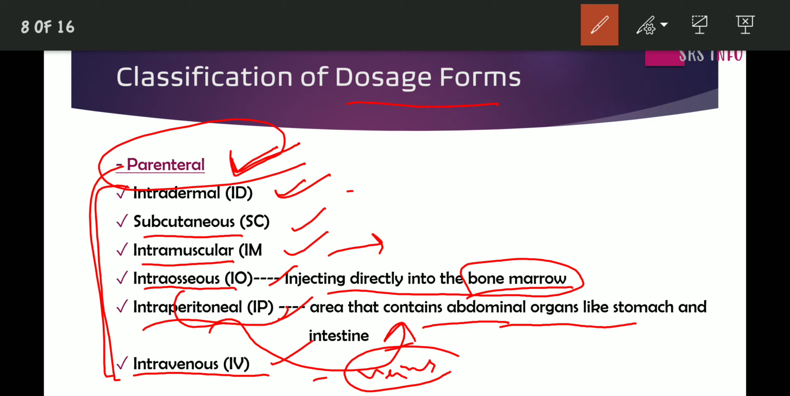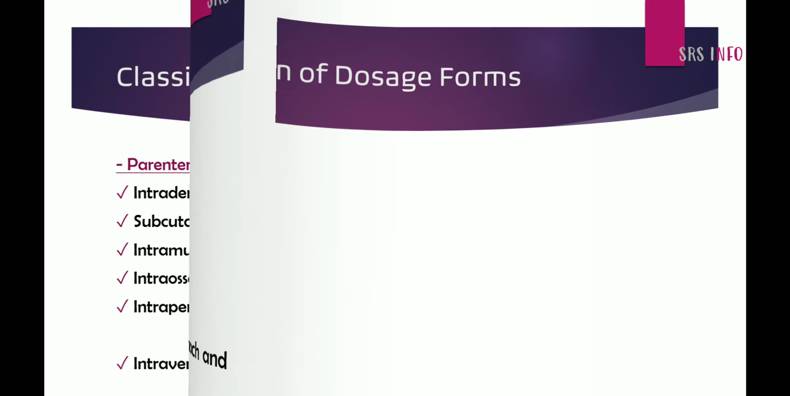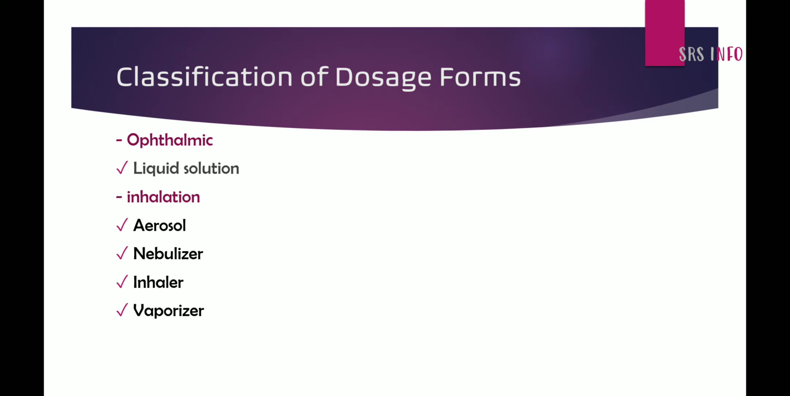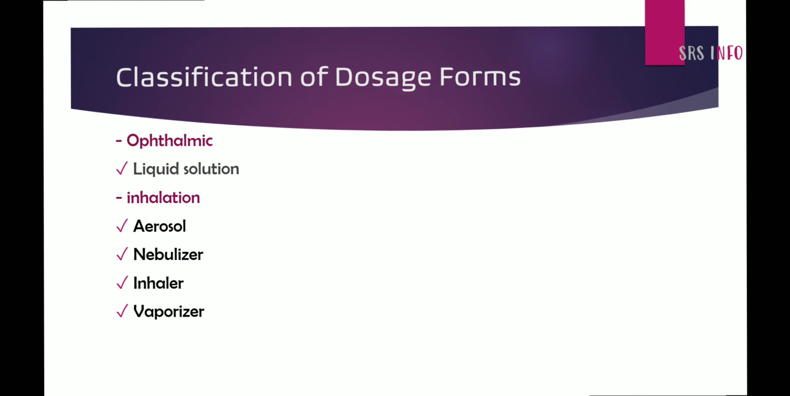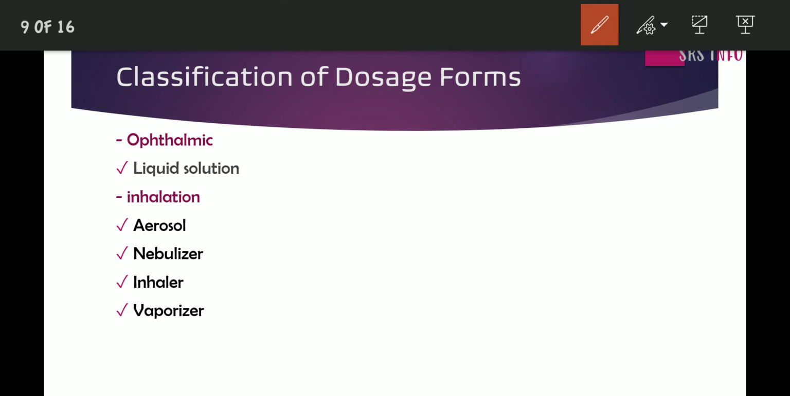Parenteral route of administrative dosage forms. The next is ophthalmic. What is ophthalmic? It is related to eyes. Most of the eye preparations are in liquid dosage form, and some cases are coming under ointment, etc. The drugs which are administered to eyes are known as ophthalmic dosage forms.